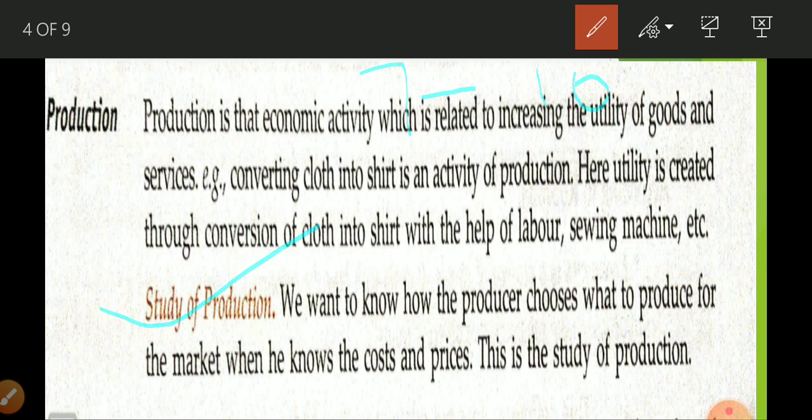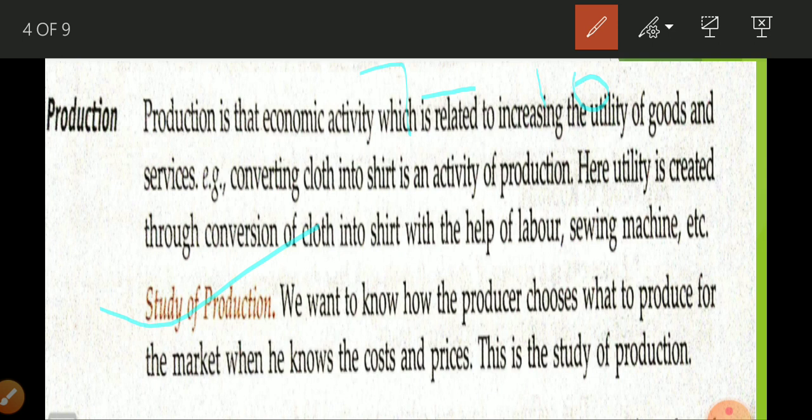In the study of production, we are going to study how a producer takes the decision about which type of good he is going to produce and in what quantity. In your daily life you can see a lot of types of goods and services are produced. So suppose when you become a mature person and decide, okay, I am going to be a producer, you have to take the decision: which good are you going to produce?